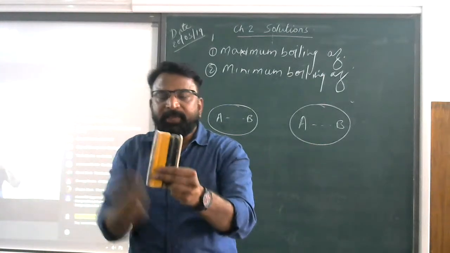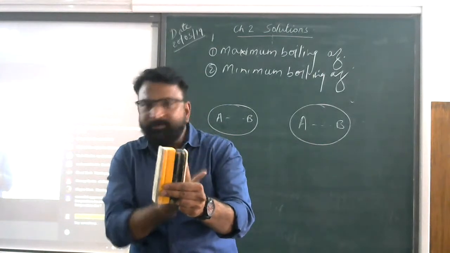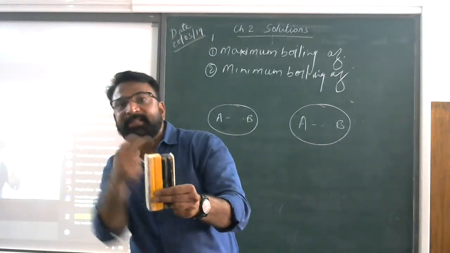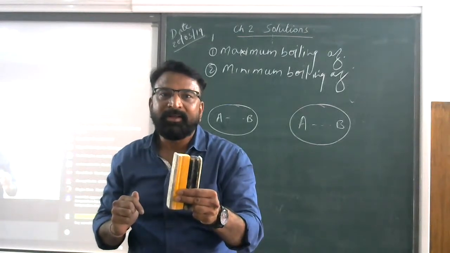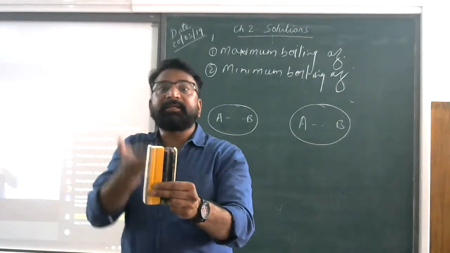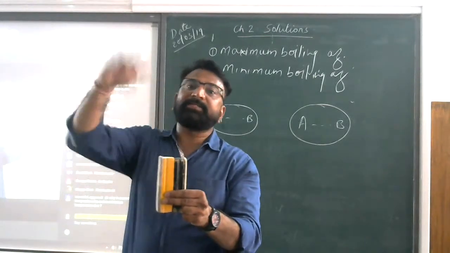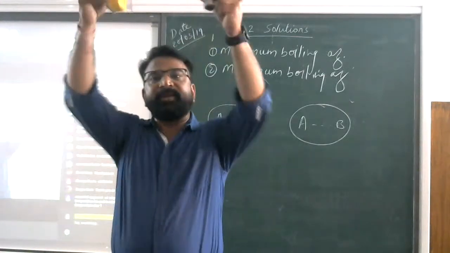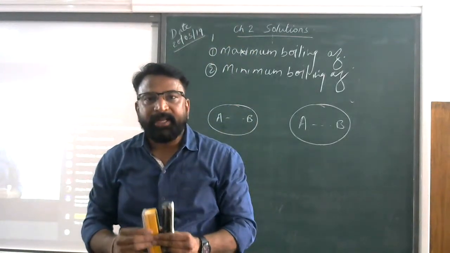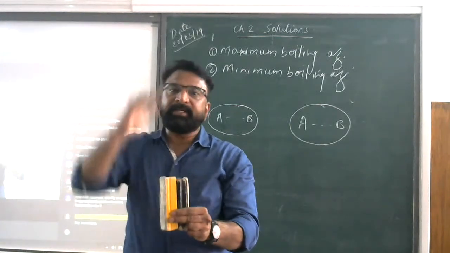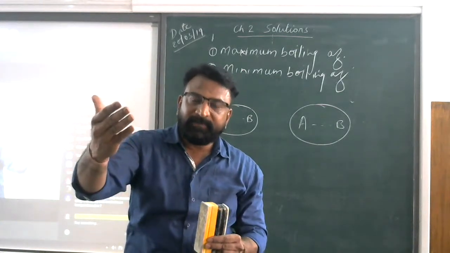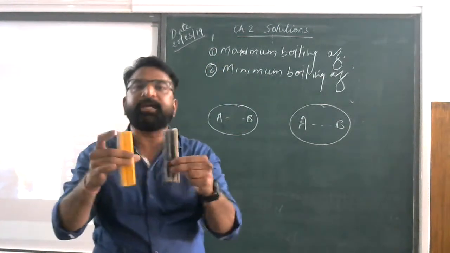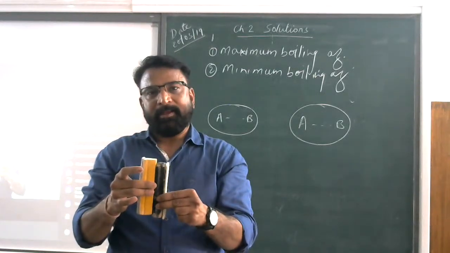So if you give the temperature of 90 degrees Celsius, then again they will not separate because the force of interaction is stronger. And if you give the temperature of 100 degrees Celsius, then also they will not get separated from each other. So in that case, what will happen? We need to increase the temperature from 100 degrees Celsius to some other temperature. Suppose 120 degrees Celsius, both will get separated and evaporate. Are you getting? So the boiling temperature has been increased. Is it fine? So that is why it is called a maximum boiling azeotrope. Which force is responsible? I told you, maybe the hydrogen bond. I hope you understood this thing.